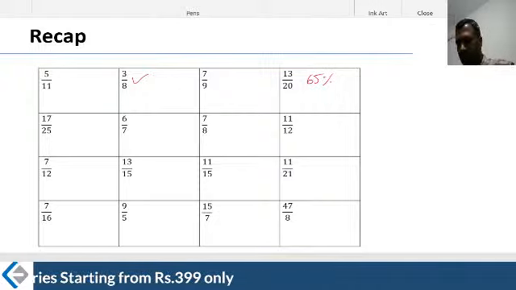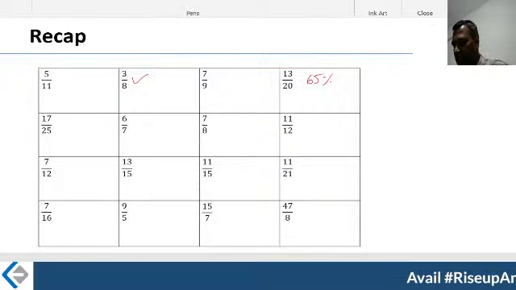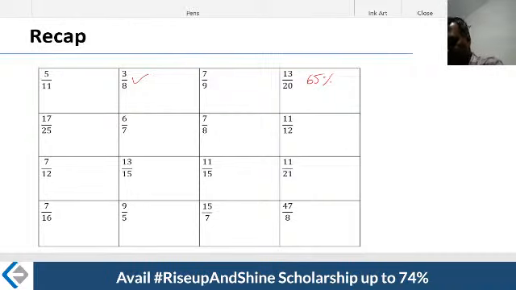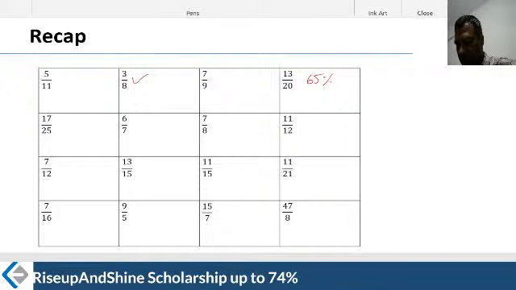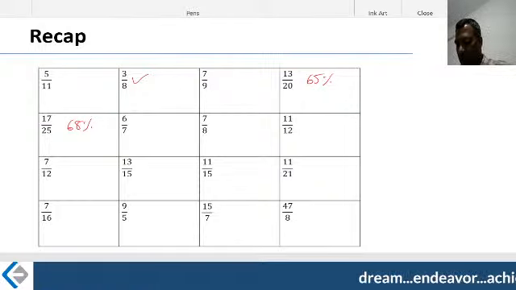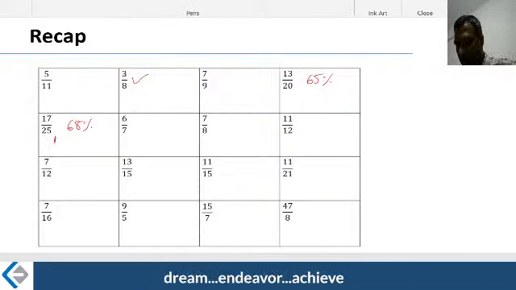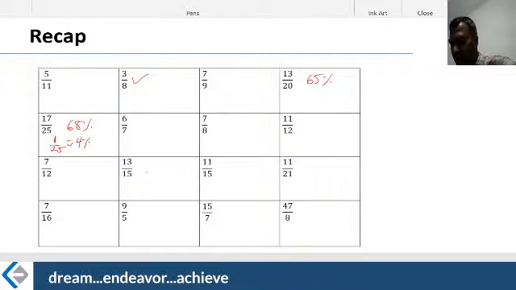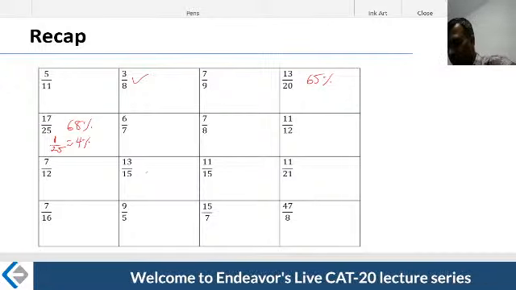I'm sure you are as comfortable as I am on the other side with your homework. Yeah, 17 by 25, which is 68%. See what is coming to your mind? You might not have done 17 by 25, but what comes to your mind is, hey, you know what 1 by 25 is. 1 by 25 is 4%. Therefore 17 into 4, which is nothing but 68, that's what you would be doing. Yes, 6 by 7, which is nothing but 85.7%, roughly around that.